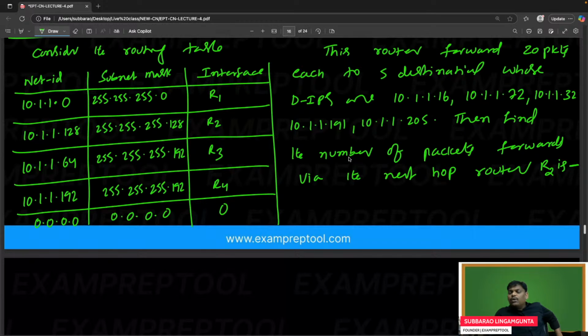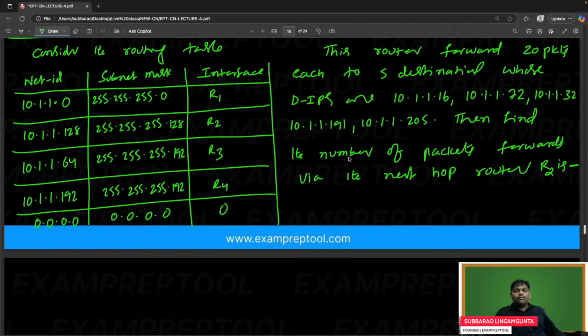This router forwards 20 packets each to 5 destinations whose destination IPs are these. Then find the number of packets forwarded via the next hop router. So my question to all the people, how many packets are forwarded in total? Out of them, how many came via R2? We'll see afterwards. Please let me know.